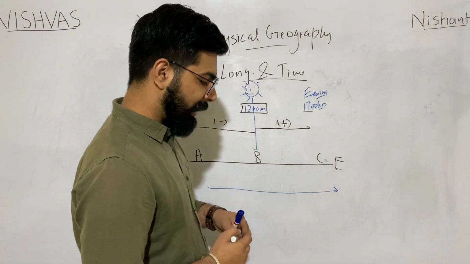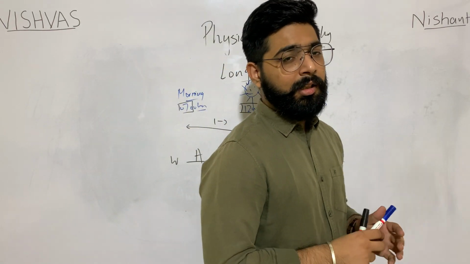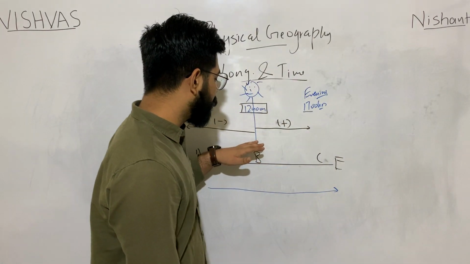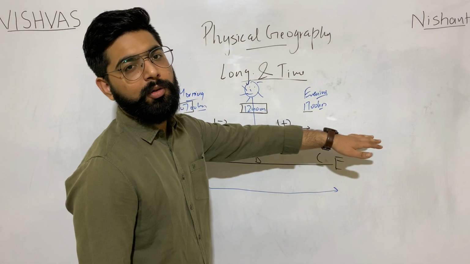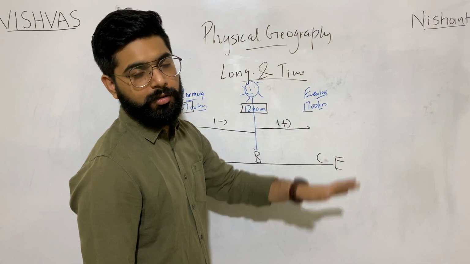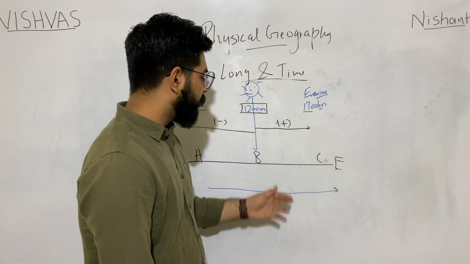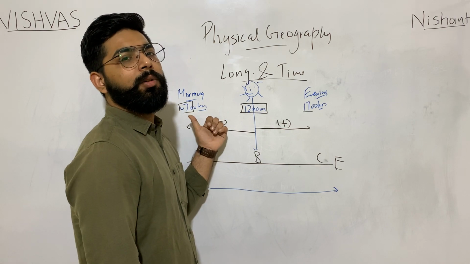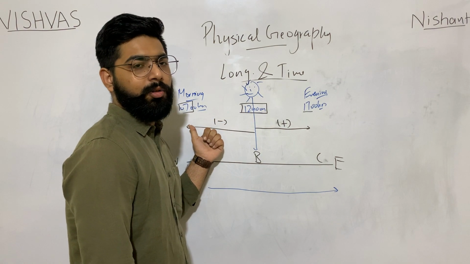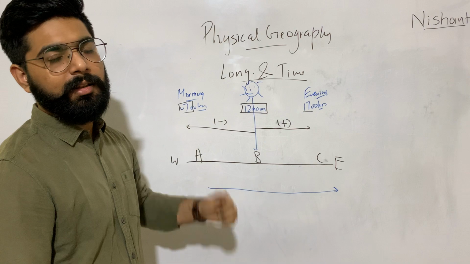What does it imply? It implies that on earth, if you move from a particular point towards east, then you will have to add time to your watch. And if you want to move from a particular point towards west, then you will have to subtract the time in your watch.